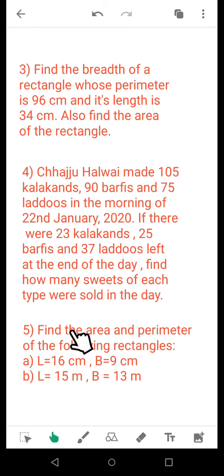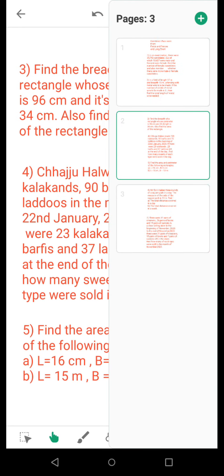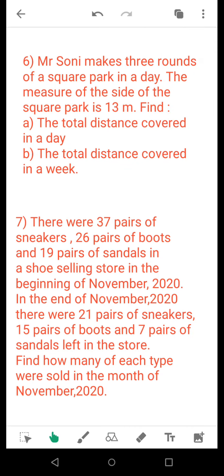Now coming to question number 5, find the area and perimeter of the following rectangles. Length is equal to 16 cm, breadth is equal to 9 cm. Second one, length is equal to 15 meters, breadth is equal to 13 meters. Now we come to the next board.